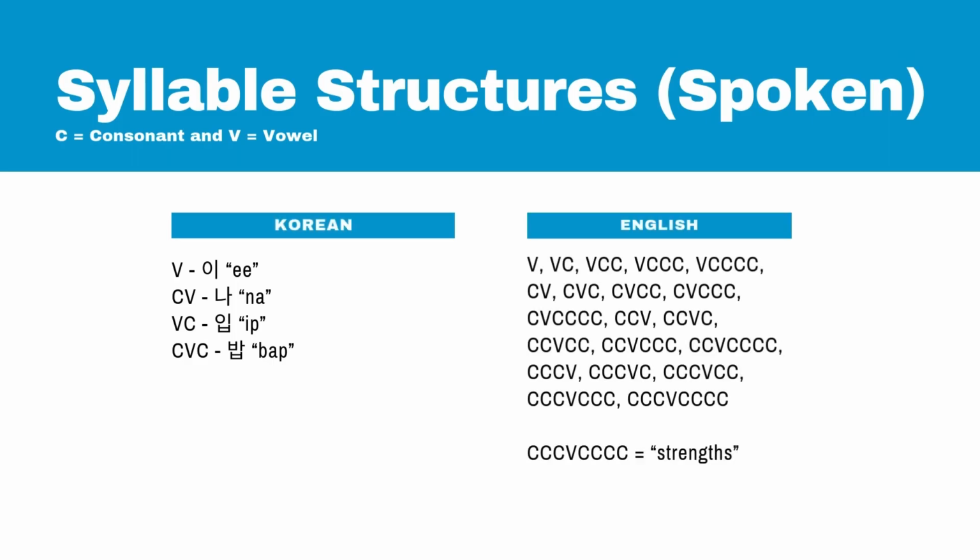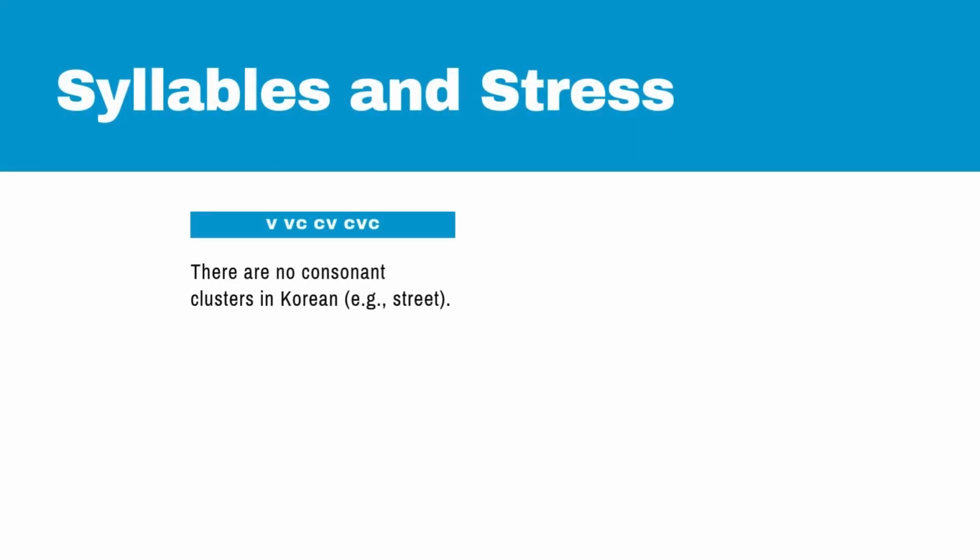And in English, these are all the syllable structures that are allowed in a monosyllabic word. It ranges from V to the maximum syllable structure being CCCVCCCC. And an example of that would be strengths. When we compare the two, we see that there are no consonant clusters in Korean.